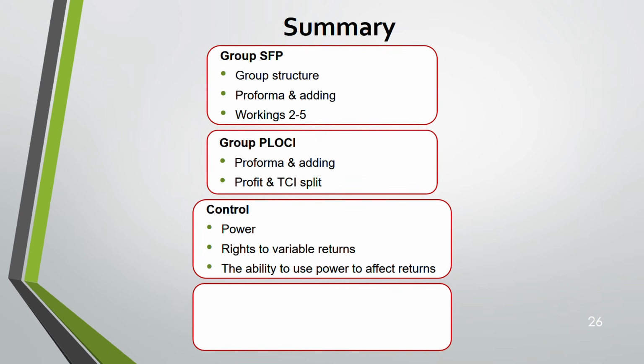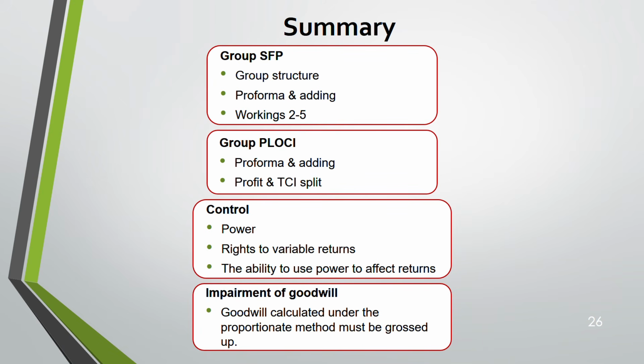20 to 49, only power is there, no control. Sorry, yeah, power. So it's a power to influence. Power to influence means it's an associate. And if it's less than 20%, it is a financial instrument, debt instrument or equity instrument, which is under IFRS 9. Okay. Impairment of goodwill. Goodwill calculated under the proportionate method must be grossed up. But if it's under the fair value method, you just add it with net asset and compare it with the recoverable amount. That's it.